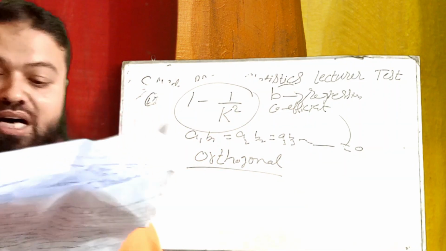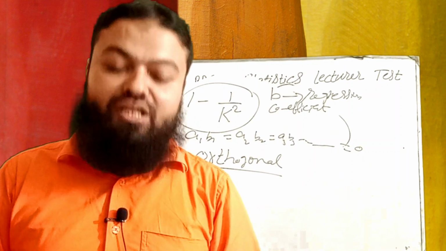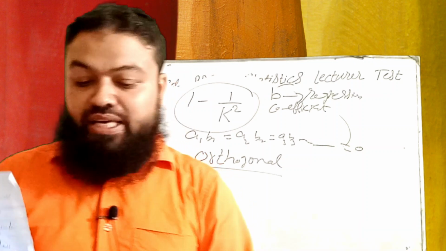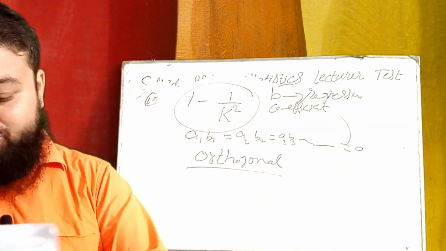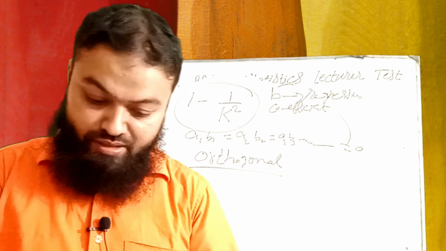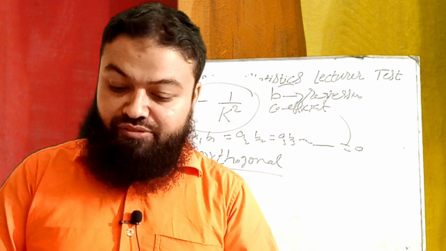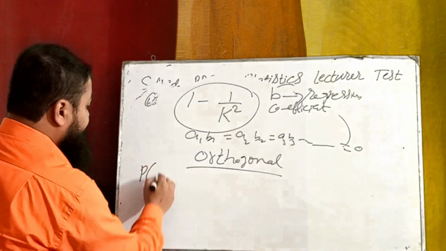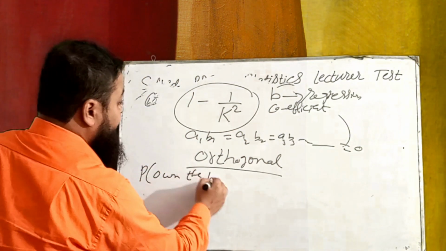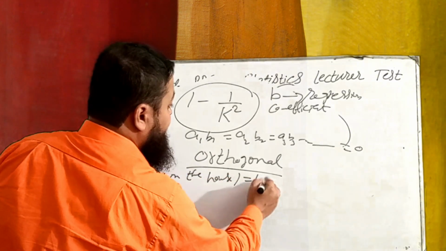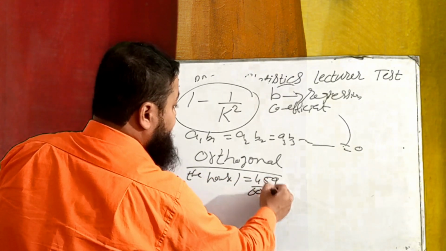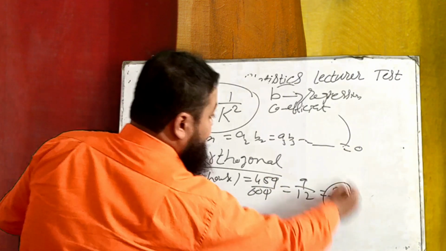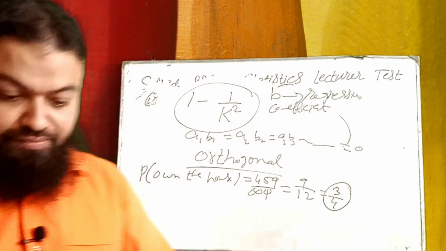Next, graph used for type 2 error is OC curve, operating characteristic curve. Next is, if 600 families are selected from which 450 own the house, a random family is selected, what is the probability that it owns the house? We are interested in people who own the house, and they are 450 out of 600. 0 is cancelled with 0, 4 nines are, 4 twelves are, 4 threes is 9, 3 fours are 12, 3 over 4 is the correct answer.